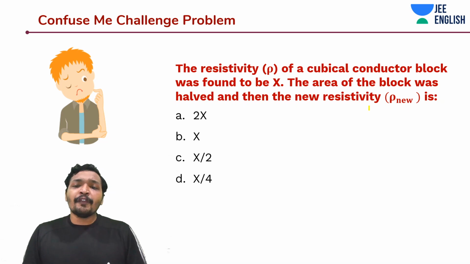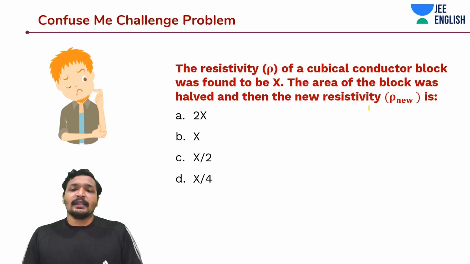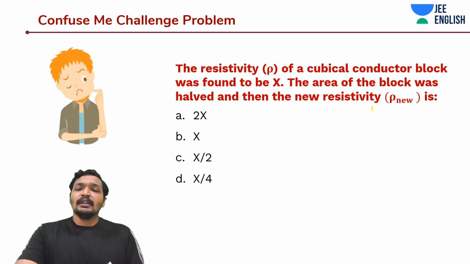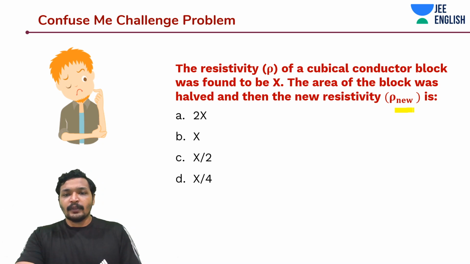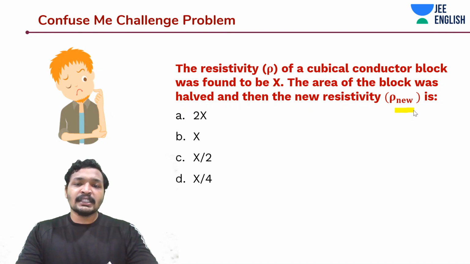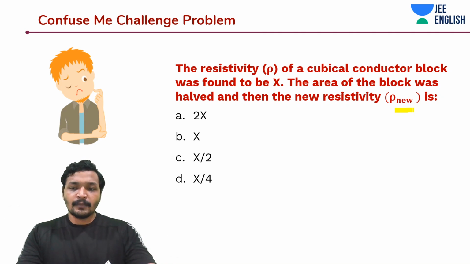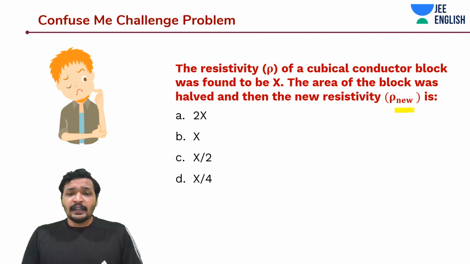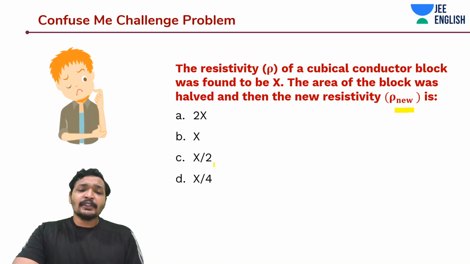Okay. The resistivity of a cubical conductor block was found to be X. The area of the block was halved. Then the new resistivity, rho new, is how much? They are manipulating the dimensions of a block, and what they are asking you is how the resistivity changed. Is it 2x if the earlier resistivity was x? Is it x, or is it x by 2 or x by 4?